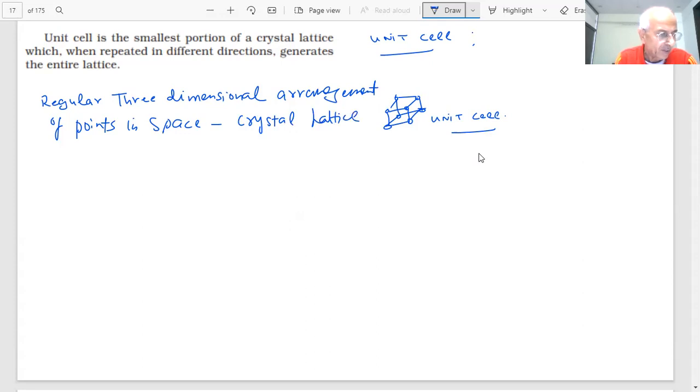Now the question is, the smallest portion which on repetition will generate the entire crystal is called the unit cell.